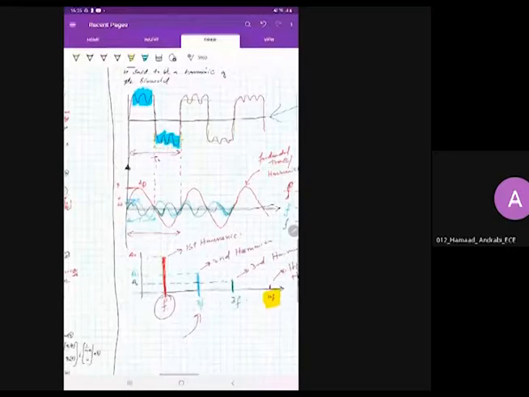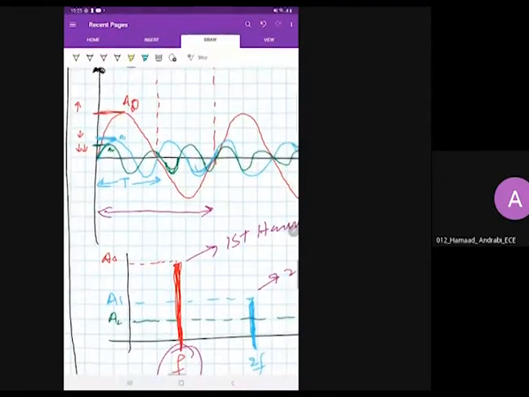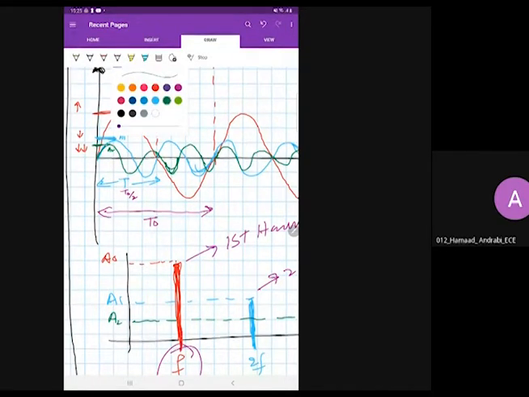Okay, सबका जो common period होगा, please remember here, what is the time period of this signal? This signal you have here, the time period is t naught. Okay, what is the time period of the blue harmonic? It is t naught divided by 2. Okay, what is the time period of the green signal? It is t naught divided by 3.